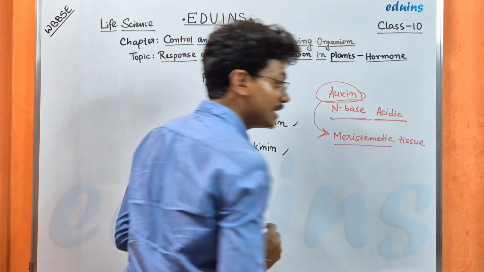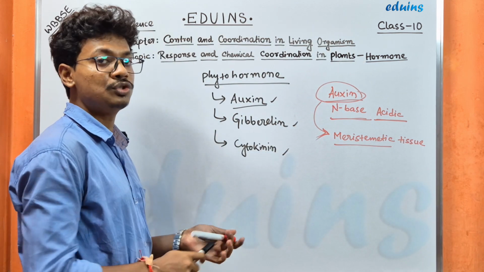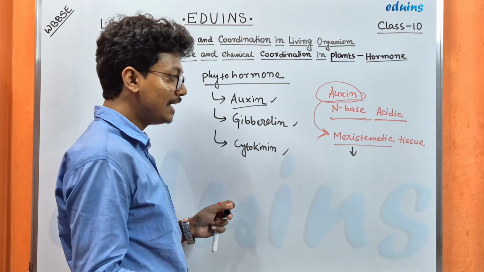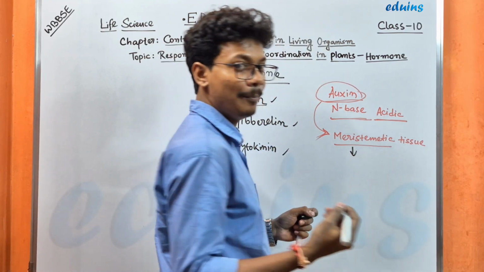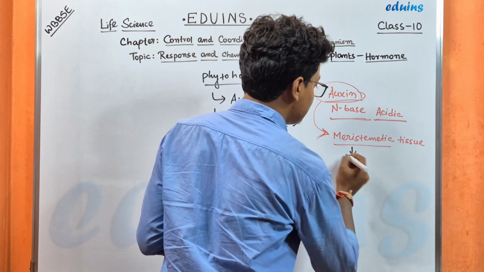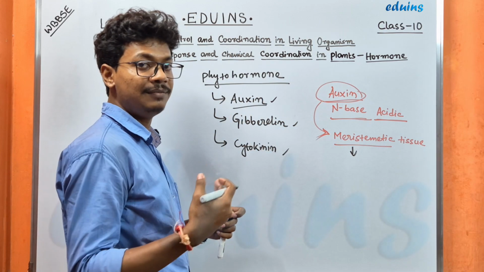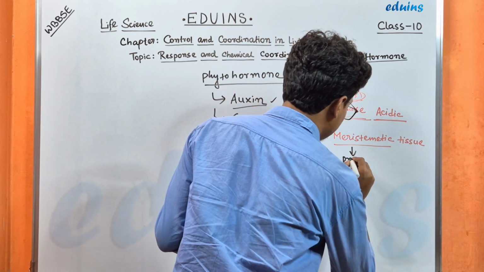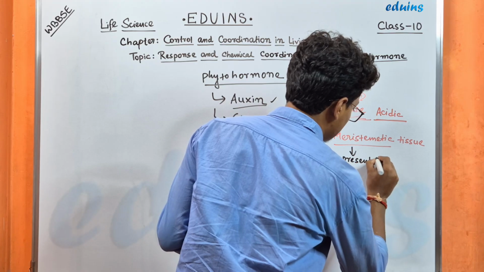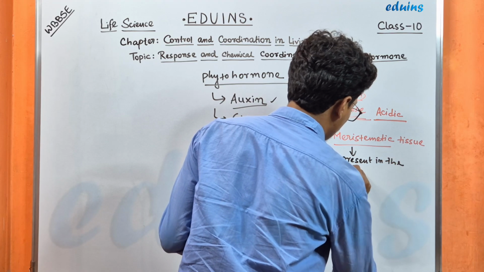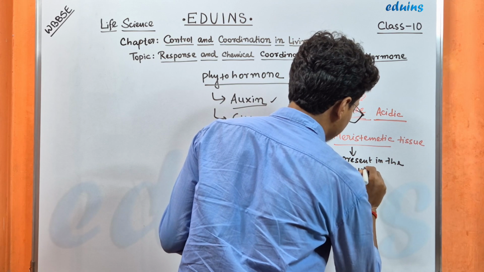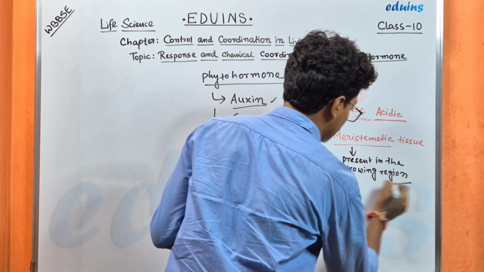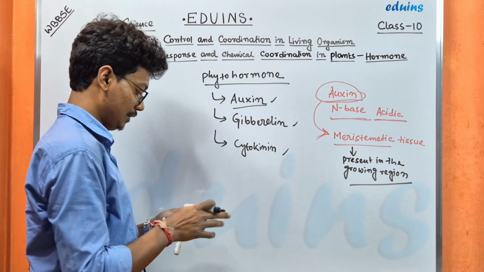So what is meristematic tissue? Meristematic tissue is the tissue that never gets developed or matured. They are always dividing and help in the growth of the plant. So meristematic tissue is present in the growth region or growing region. Okay, this is the location.